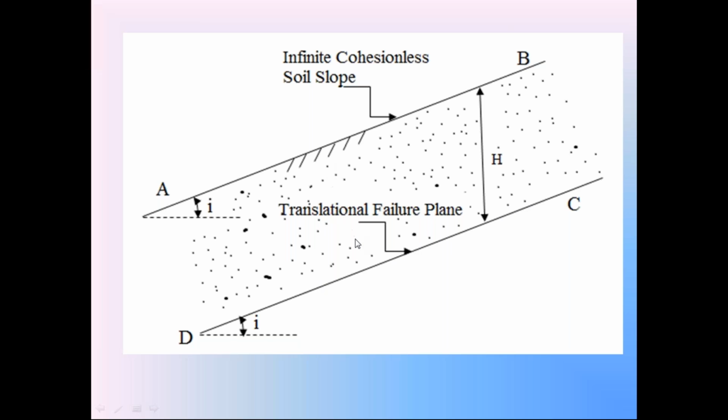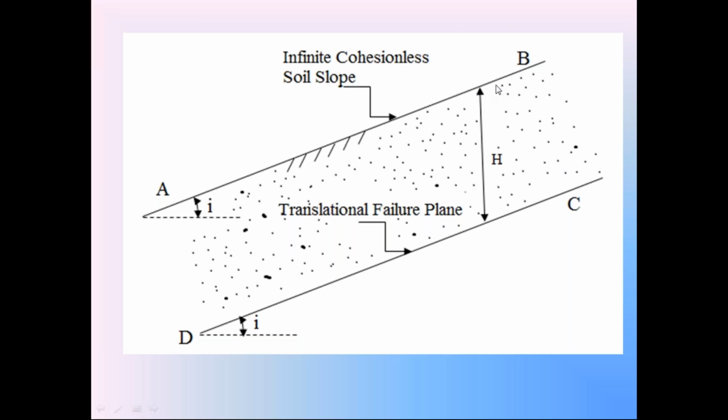These two lines AB and CD are parallel to each other. Take h as the vertical distance between the infinite soil slope AB and the critical failure surface CD. Since the soil slope makes the angle i with horizontal, the failure surface CD also makes the same angle i with horizontal.